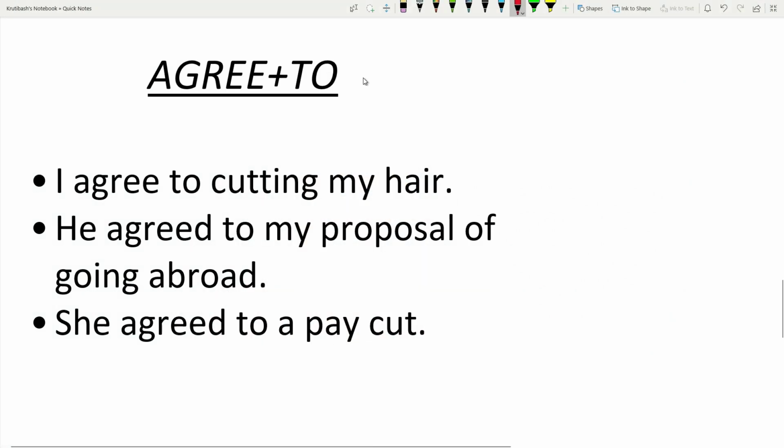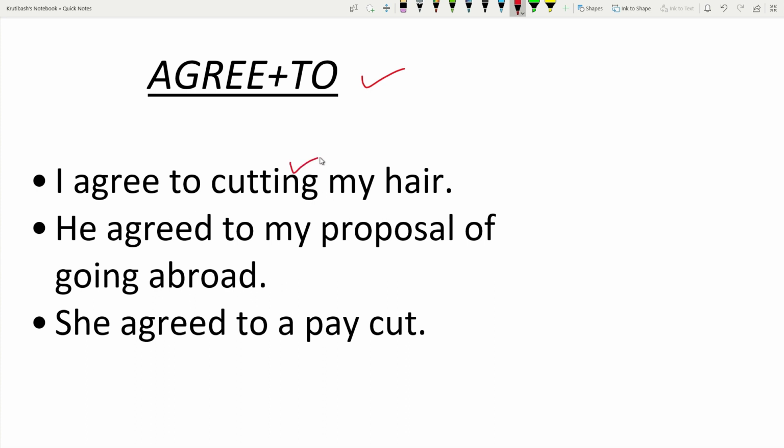Then agree plus preposition to. The verb agree goes with the preposition to when the object of the preposition is a suggestion or proposal. Agree to. We use agree to if the object of the preposition is a proposal or suggestion. I agree to cutting my hair.